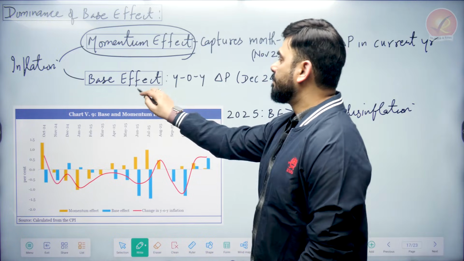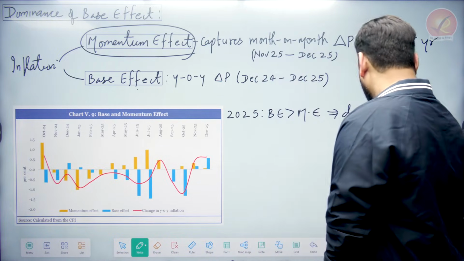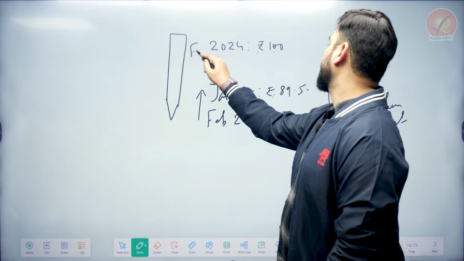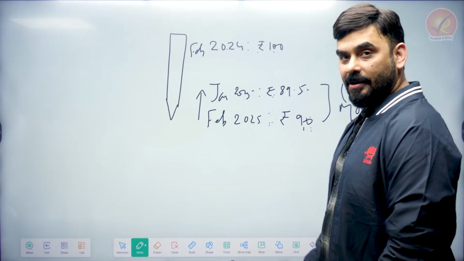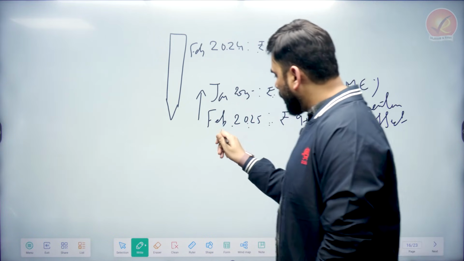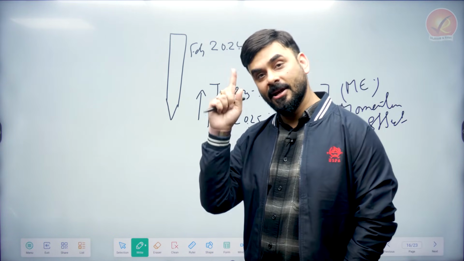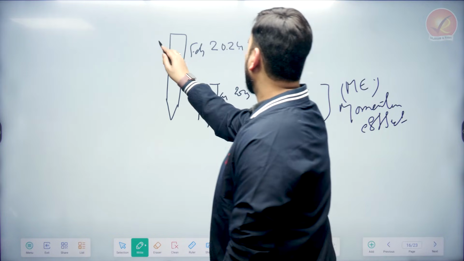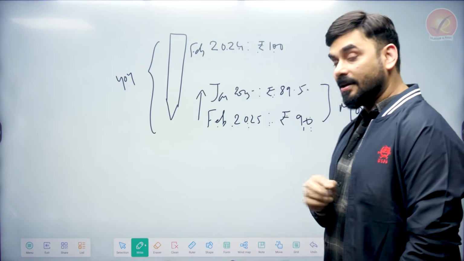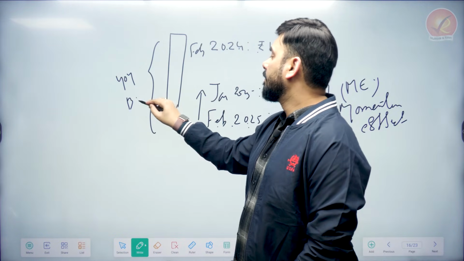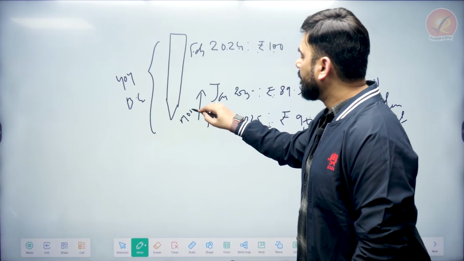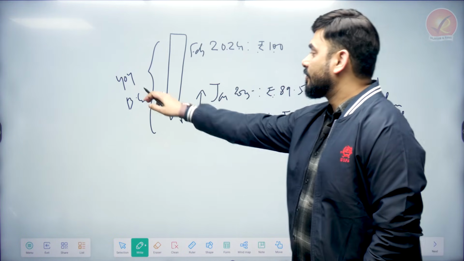There is another effect called base effect. What is the meaning of base effect? Base effect means when you take, for example, let's say this is February 2024, and you compare the price of the pen between February 24 and February 25, same time period this year, same time period last year, year on year. So if you take year on year comparison, YOY, then we will see that there is a reduction. This is called base effect. When you take month on month, MOM, it is called momentum effect, this is called base effect.